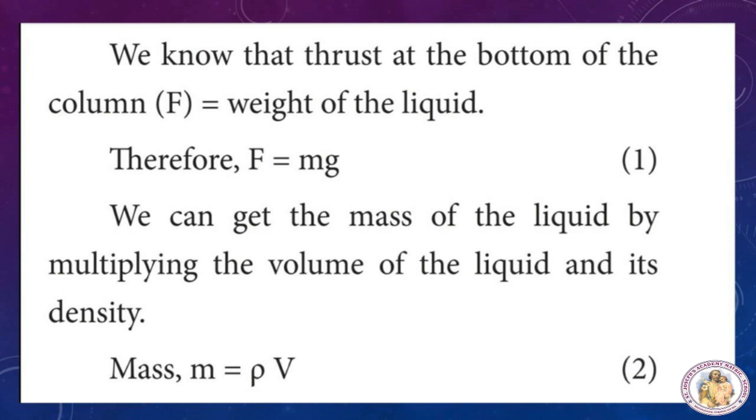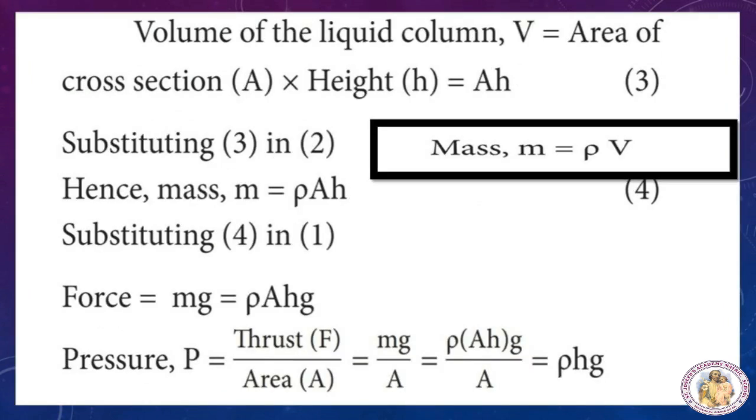So what is the formula for mass? M is equal to rho into volume, that is density into volume. So m is equal to rho V. That is the second equation. Now you have to find the mass of the liquid, which is density into volume. The volume of the liquid column V is equal to area of cross section A into height h. By multiplying these two we get the volume of the liquid column, A into h. That is the third equation.